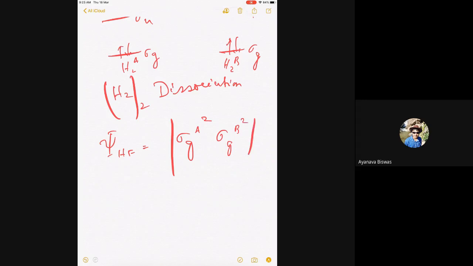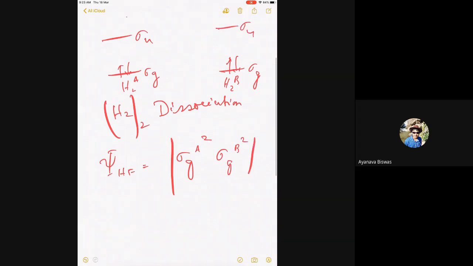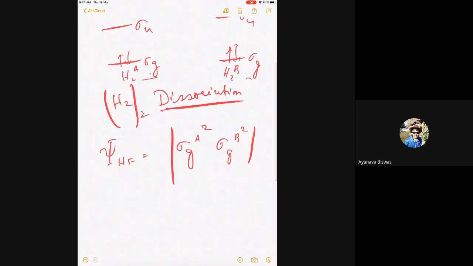I hope that's clear to all of you. This will remain sigma g because they are non-interacting. I'm again repeating, we are looking at the dissociation problem. Since they're non-interacting, they will remain the same. So the sigma g's of Hartree-Fock will not change. So I can simply write this as sigma g.